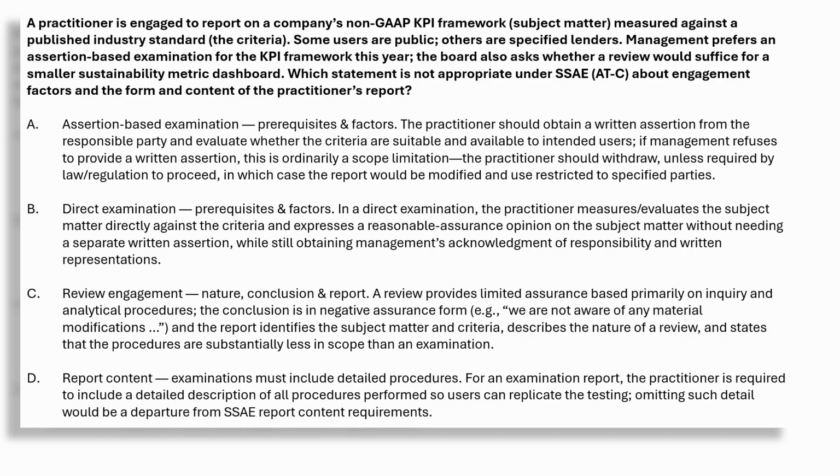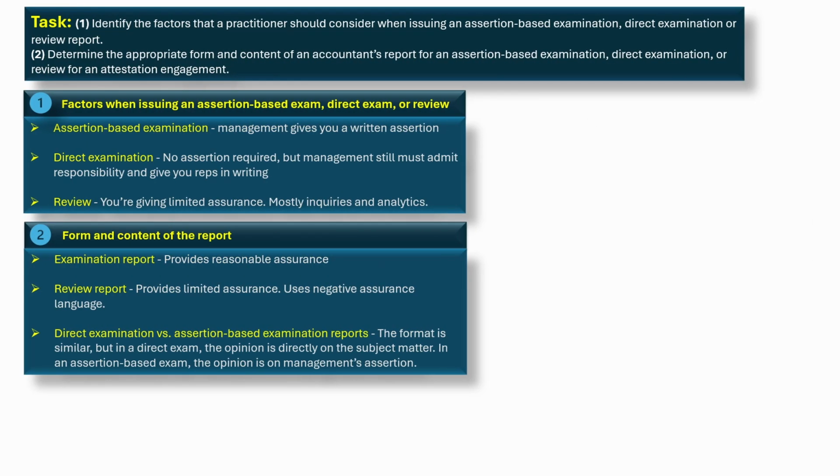All right, let's unpack the representative tasks here in plain language. Identify the factors that a practitioner should consider when issuing an assertion-based examination, direct examination, or review report, and determine the appropriate form and content of an accountant's report for an assertion-based examination, direct examination, or review for an attestation engagement. 1. Factors when issuing an assertion-based exam, direct exam, or review.